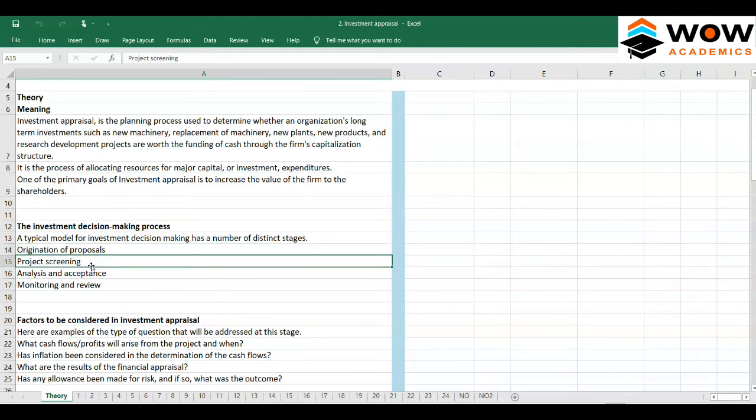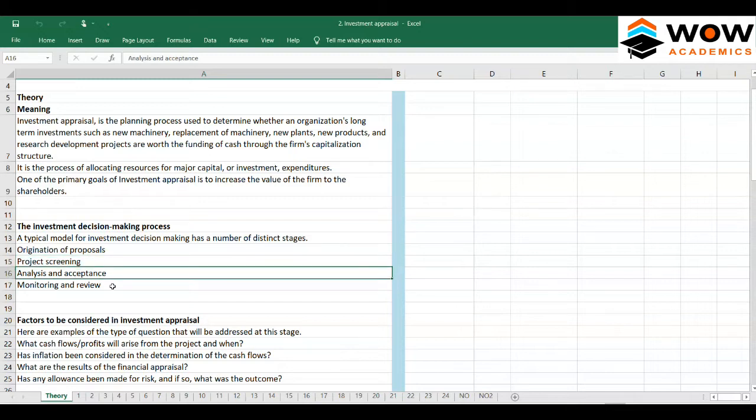The next one is project screening. Once these three proposals have been given, they have to be screened. So screening is where the investment appraisal concept comes in here. We apply different methods such as the net present value method, IRR, the internal rate of return method, ARR, the average rate of return, payback, discounted payback. We apply a lot of methods and try to find out which project or which proposal is the best one. So that's called project screening.